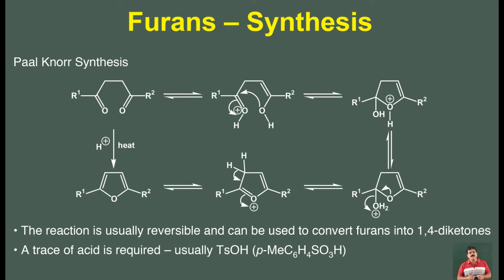The Paal-Knorr synthesis is a very interesting method used for the synthesis of furan, pyrrole and thiophene. Depending upon the type of substituents you want, we can take the starting raw material accordingly.